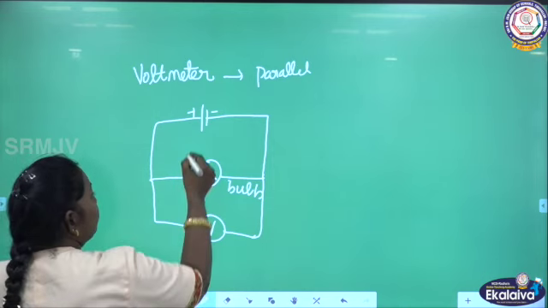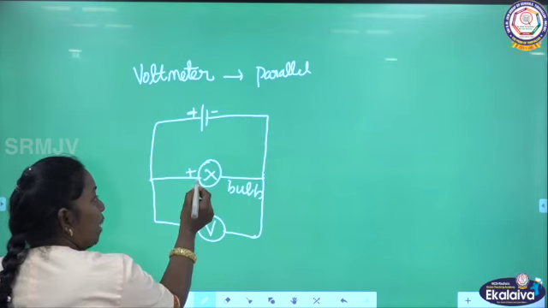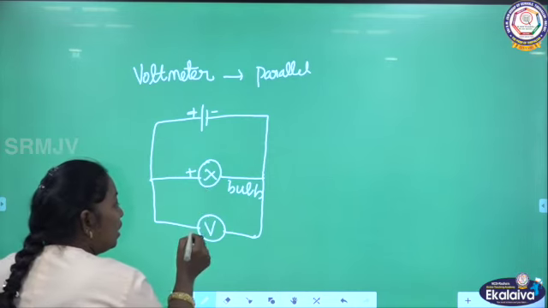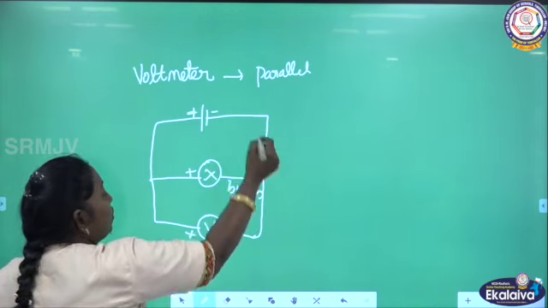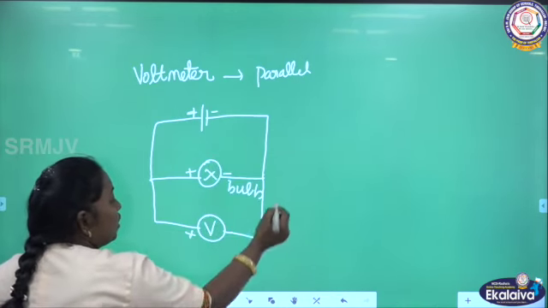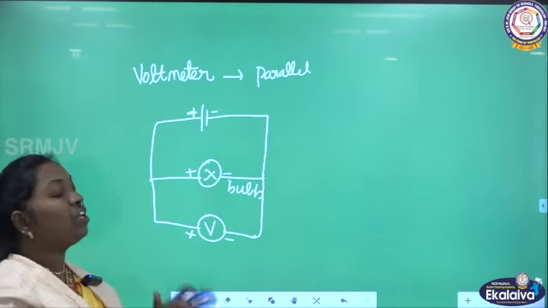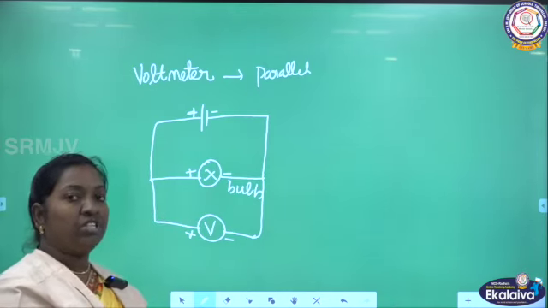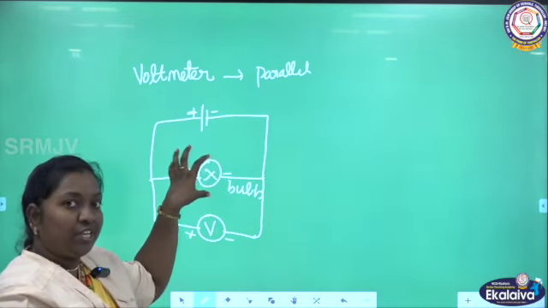The positive of the battery goes to the positive of the bulb. The positive of the bulb goes to the positive side of the voltmeter, and the negative of the bulb goes to the negative of the voltmeter. This is called a parallel connection. This is how we have to connect to measure the volt. By this you can know what potential difference is taking place.